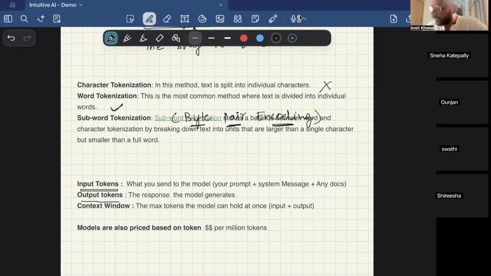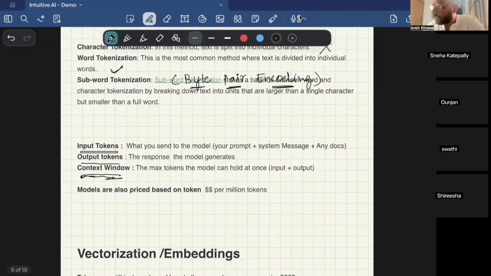And there is another interesting term which is used everywhere, which is context window. The context window is input tokens plus output tokens. The model can at any point of time hold only a certain number of tokens, which is a combination of input plus output tokens. You will hear this a lot. Previously, if you have used ChatGPT, it used to take only a few paragraphs as input, answer only based on that, and give a limited set of output. Nowadays, as the models are growing, you can pass in your whole code base as input. So what has increased in the model is its context window, which is nothing but input tokens plus output tokens.